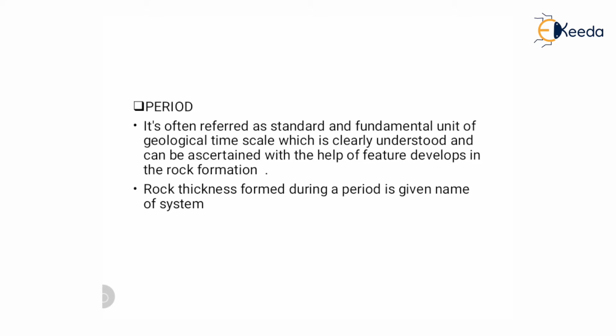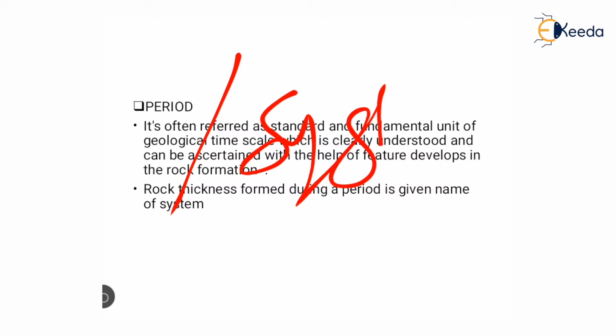Period is often referred to as the standard and fundamental unit of the geological timescale, which is clearly understood and can be ascertained with the help of features developed in the rock formation. It means this is a particular rock formation, and which type of structure is developed is explained by the period. Rock thickness formed during a period is given the name system. So period is replaced in lithostratigraphy by system.